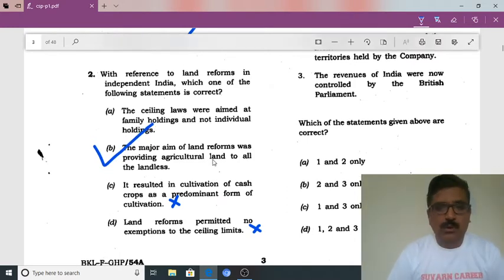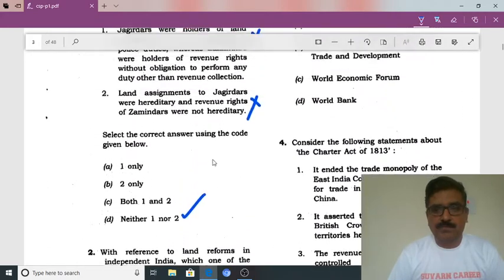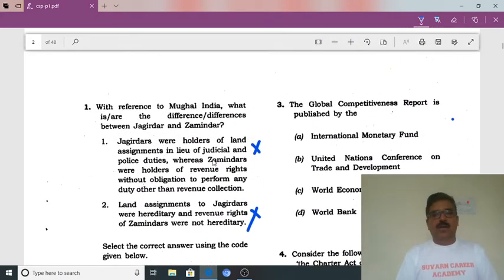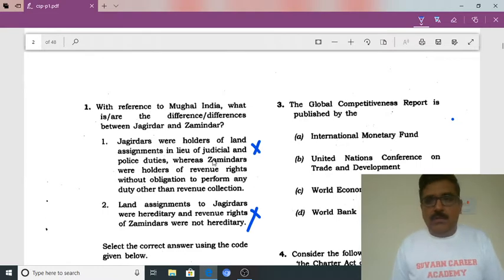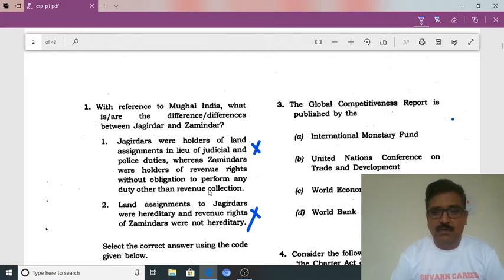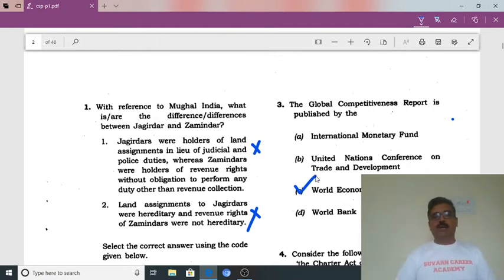Okay, we'll move to the next question. I'm not only giving the answer, I will give a short explanation related to the answer, and also we will see the other options. Okay, the third question: the Global Competitiveness Report is published by... it is a straightforward question. So it is published by the World Economic Forum. It is published by the WEF.